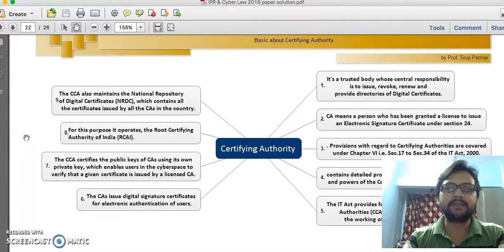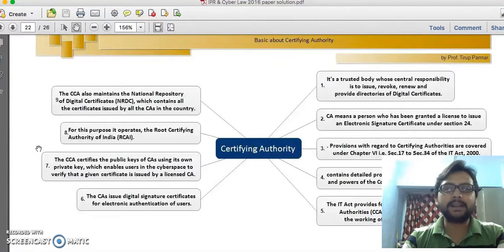In the same way, if some party wants to make electronic communication in a secure way, with the help of encryption and decryption, they also need a digital certificate, which provides a public key and a private key. The public key we share with the other person who is going to send us documents, and the private key we always keep with us. That is the most secret part.